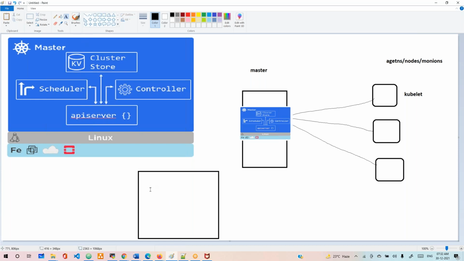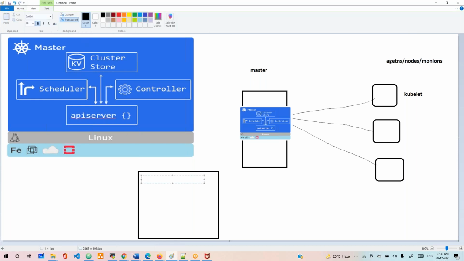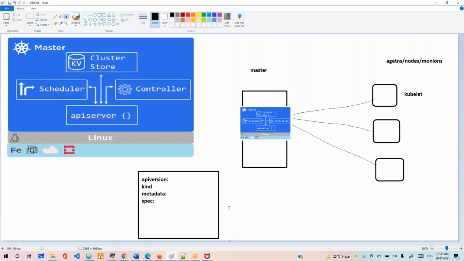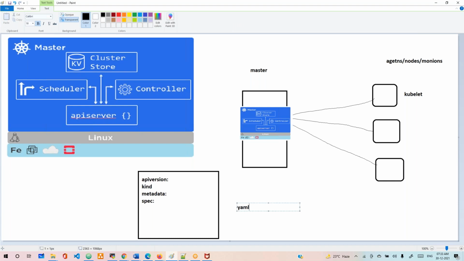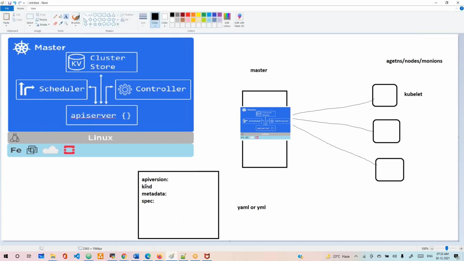Here we are going to write some YAML file, with apiVersion, kind, metadata, and spec. Every Kubernetes resource has syntax like this, and we write it in YAML or YML format. Once this YAML file is written, we go and submit it to the API server.